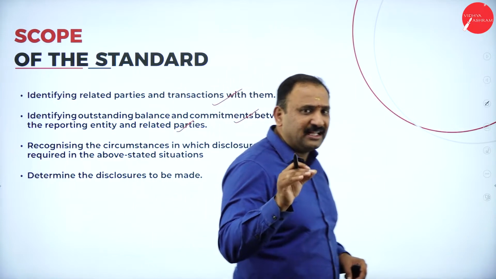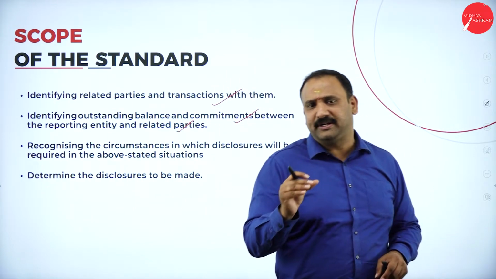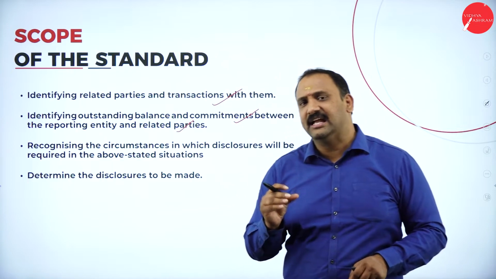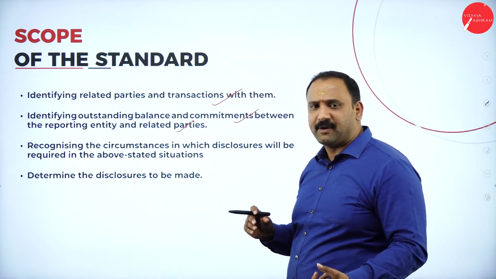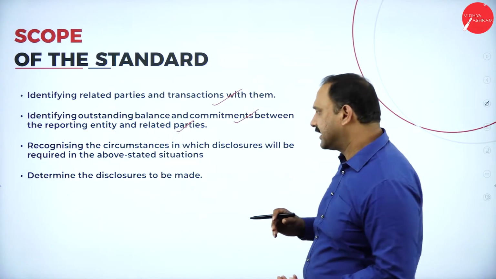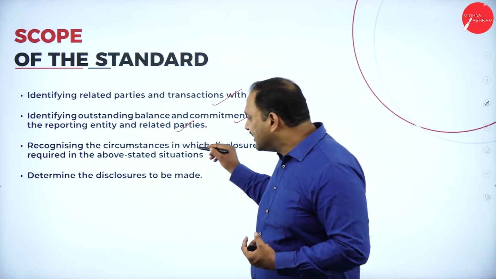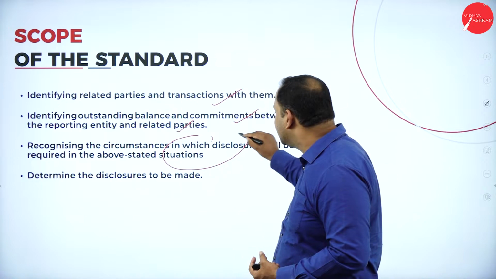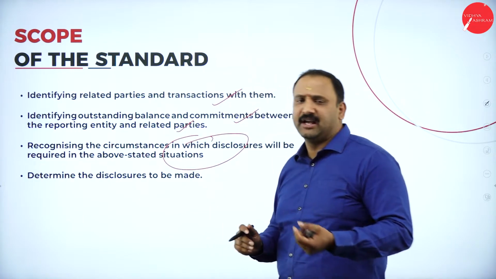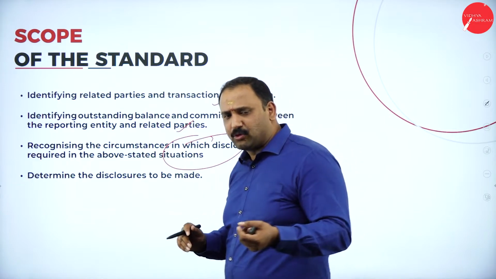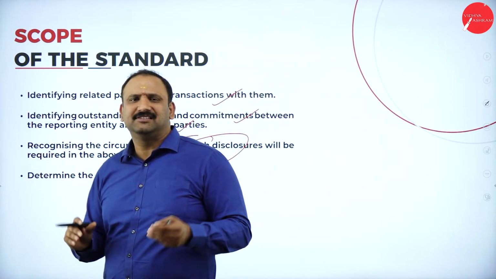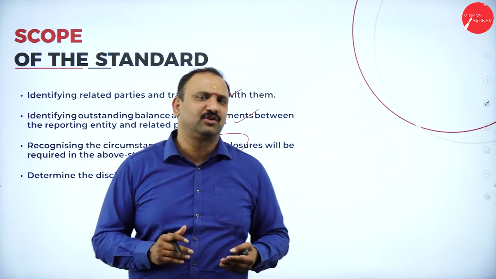So that is why the company should be transparent enough to tell what all the financial transactions are that they have with the related party and what it owes in the market. Similarly, recognizing the circumstances in which disclosures will be required in the above stated situations. So many times what happens is that a company might feel this is not the right time for us to disclose.